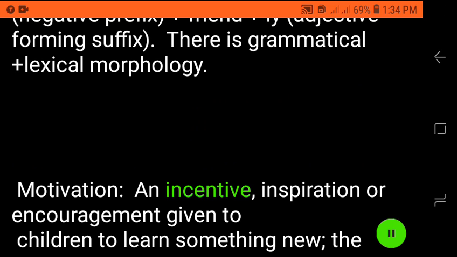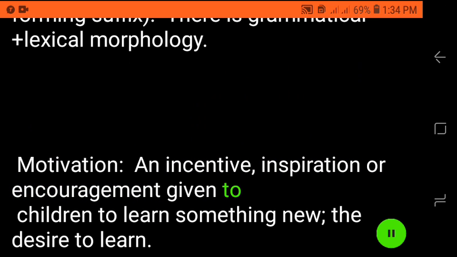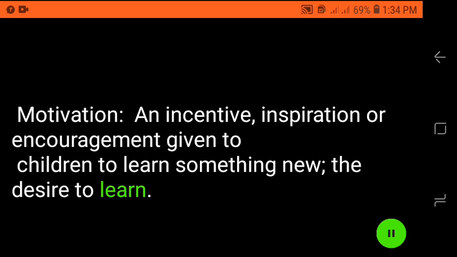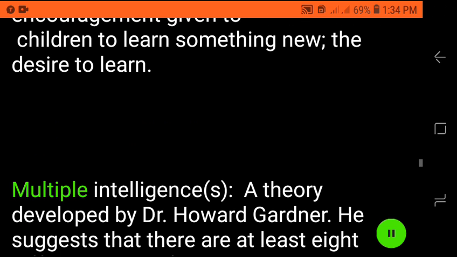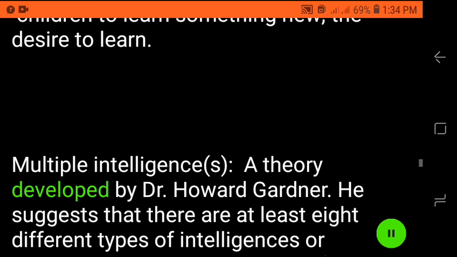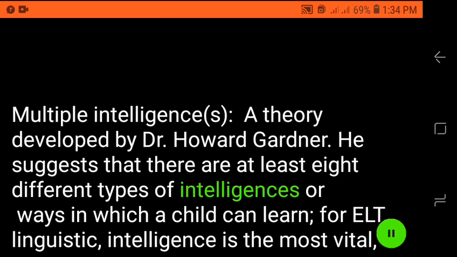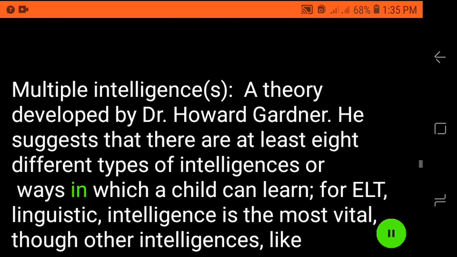Motivation, an incentive, inspiration or encouragement given to children to learn something new. The desire to learn. Multiple intelligences, a theory developed by Howard Gardner. He suggests that there are at least 8 different types of intelligences or ways in which a child can learn.